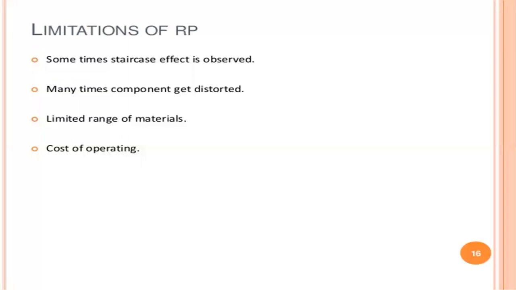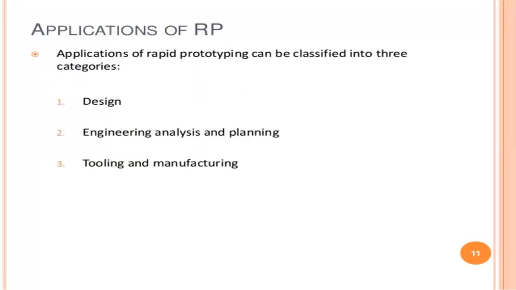That is not possible in this manufacturing. Only one, two or three materials are possible to manufacture one product. So these are the limitations of additive manufacturing.